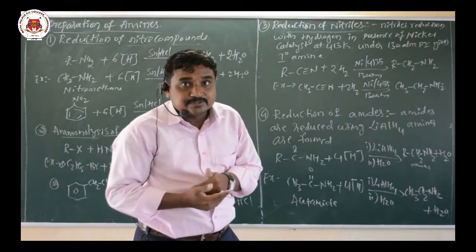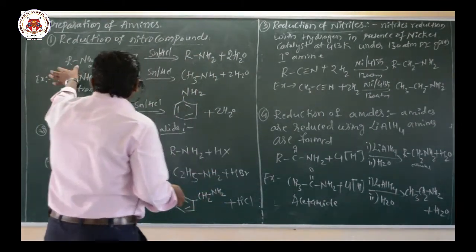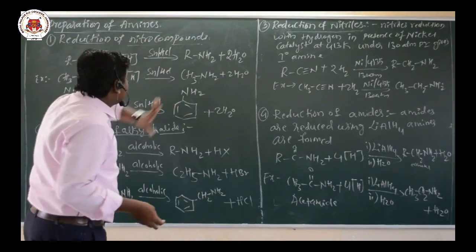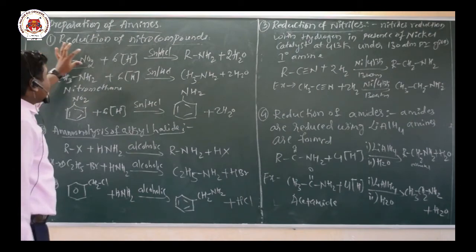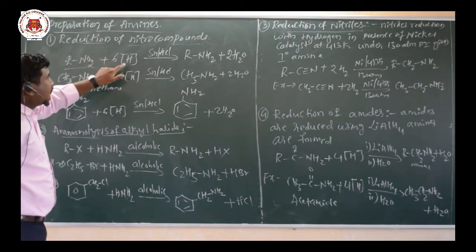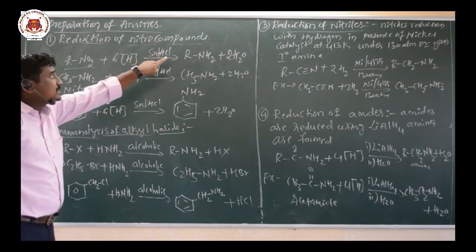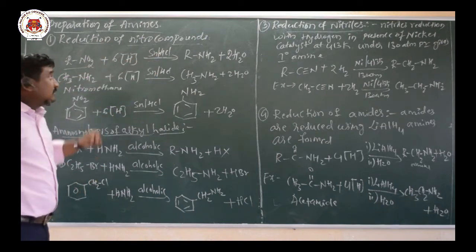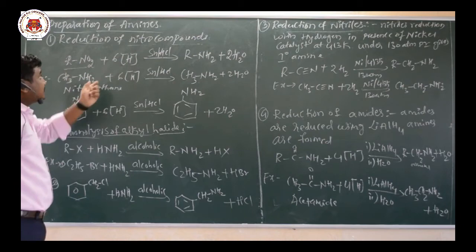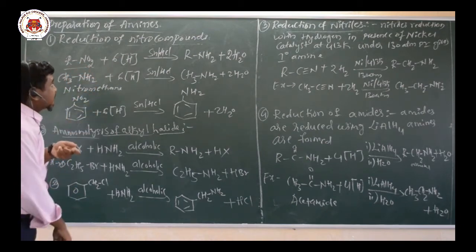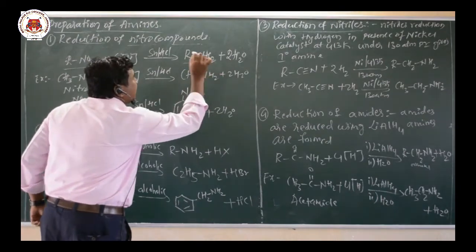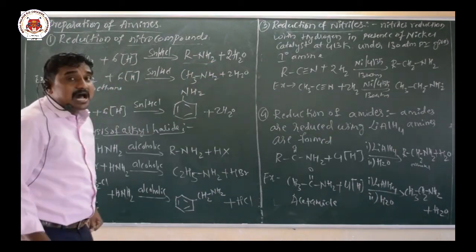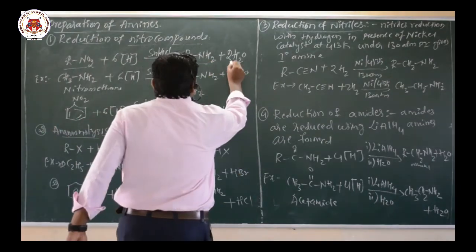These are the nitro compounds, with the general formula RNO2, which undergo reduction when heated with tin in the presence of concentrated HCl. The nitro group undergoes reduction, that means addition of hydrogen atoms and removal of oxygen atoms, so there is formation of primary amine, that is RNH2, with removal of 2H2O.